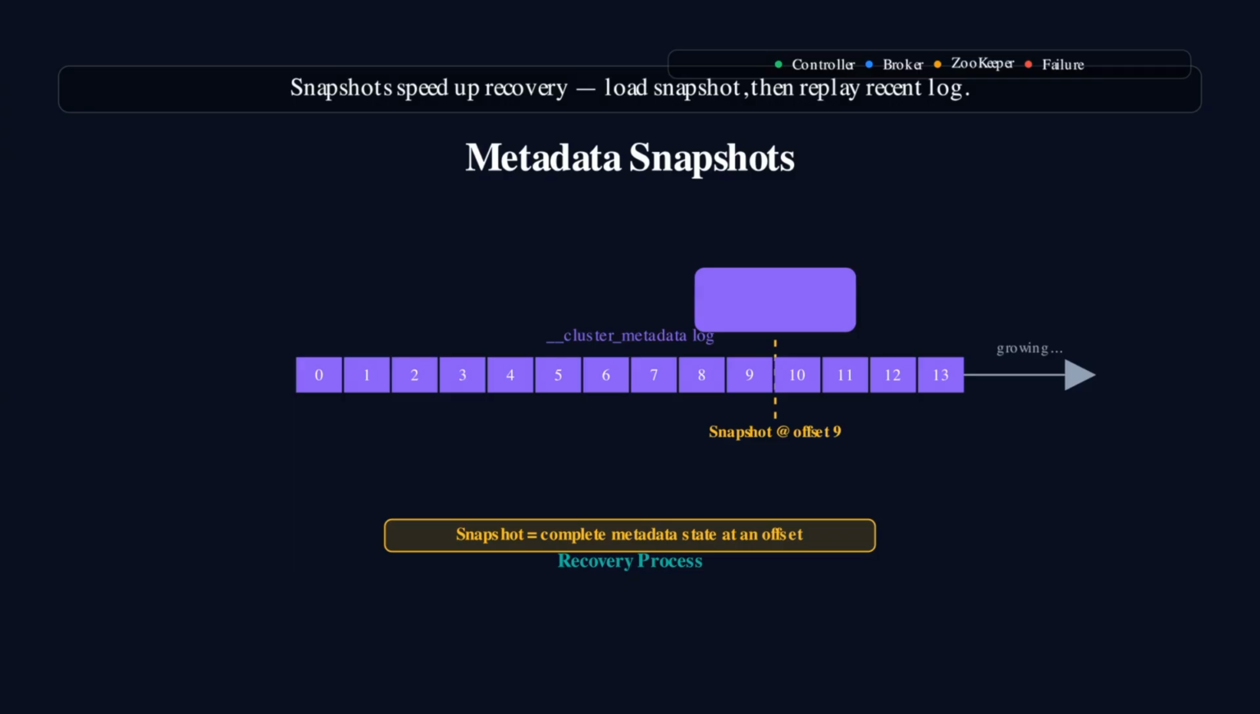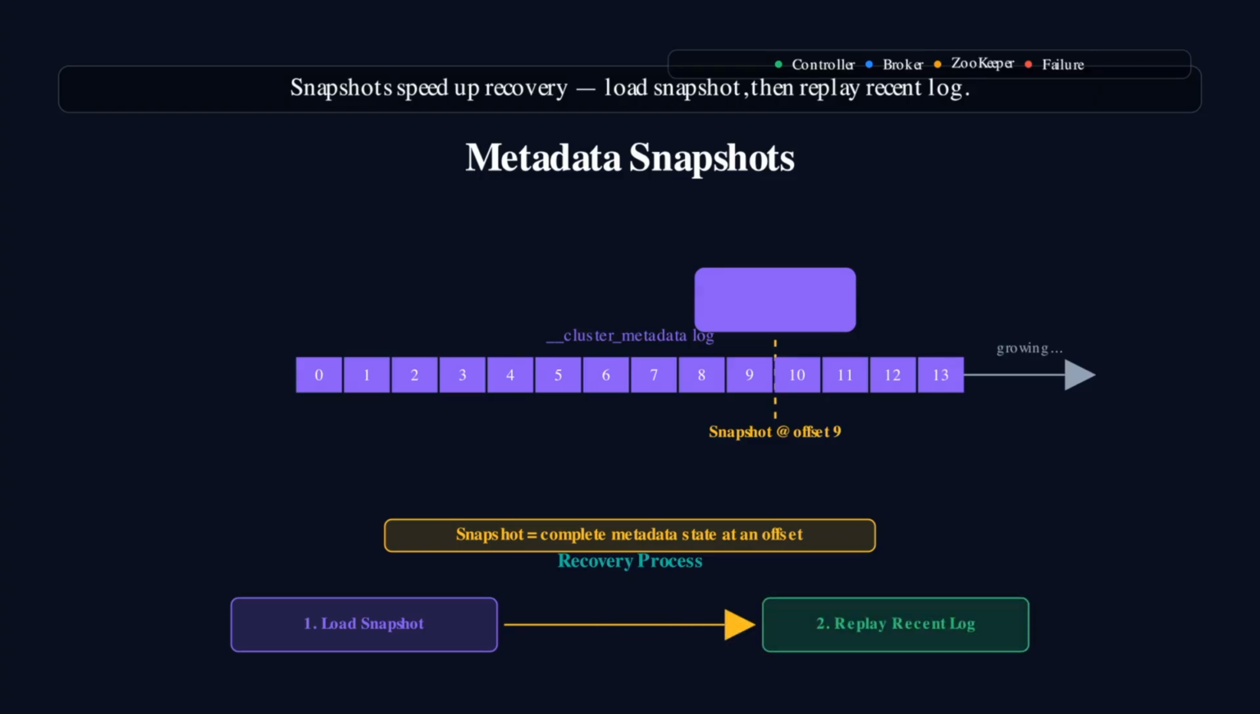Think of a snapshot as a save point. Everything before it can be discarded. Snapshots also serve as efficiency checkpoints for recovery. Instead of replaying the entire metadata log from the very beginning, a controller can load the latest snapshot and then only replay the log records that came after it.